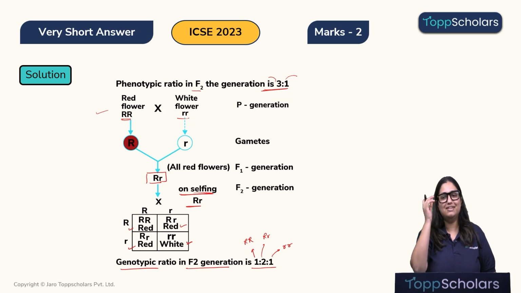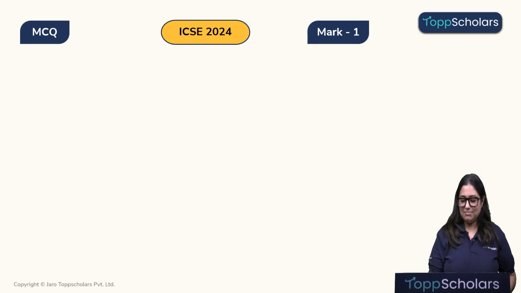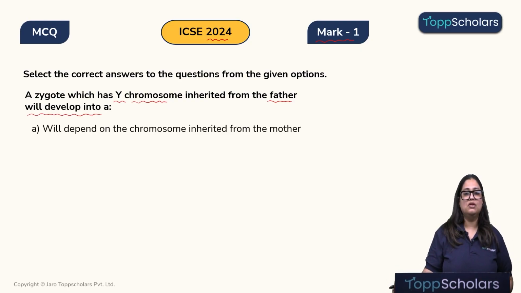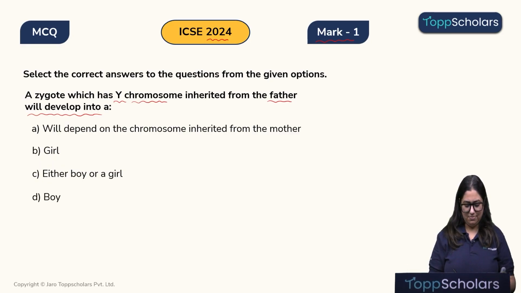Yes. So, now let's move to the next question. This is an MCQ asked for 1 mark in the year 2024. A zygote which has Y chromosome inherited from the father will develop into, option A, will depend on the chromosome inherited from the mother. Option B, will develop into a girl. Option C, it may develop either into a boy or a girl, and option D, it will develop into a boy. So, let's quickly solve it.